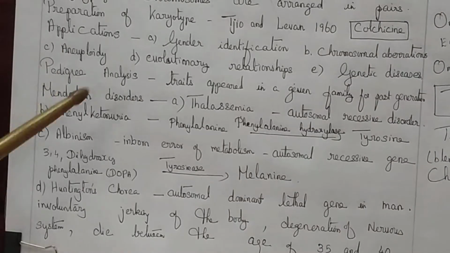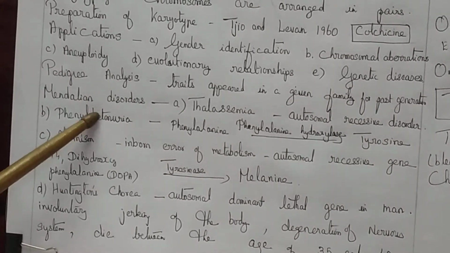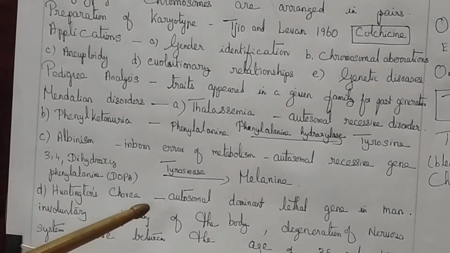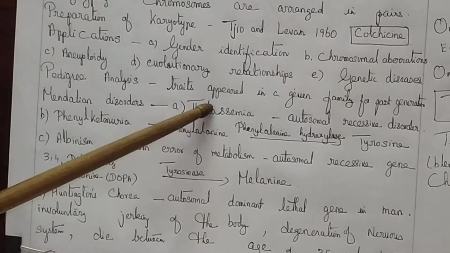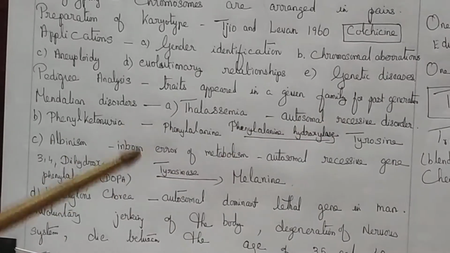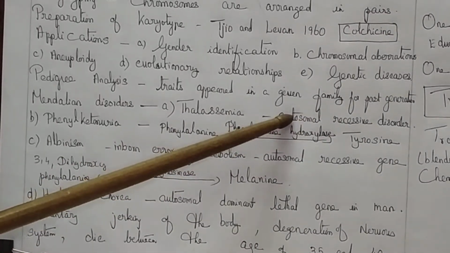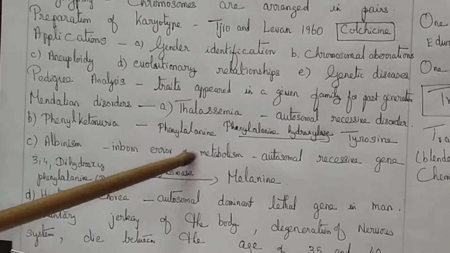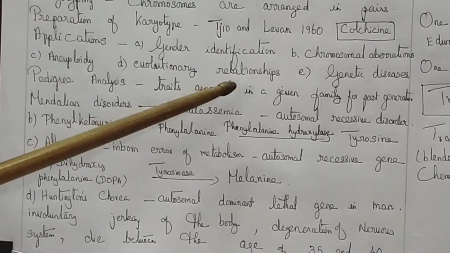Now we are going to study Mendelian disorders. There are so many Mendelian disorders. First is thalassemia. Thalassemia is an autosomal recessive disorder, caused because of gene mutation. Normal RBCs have normal hemoglobin if the gene is normal.